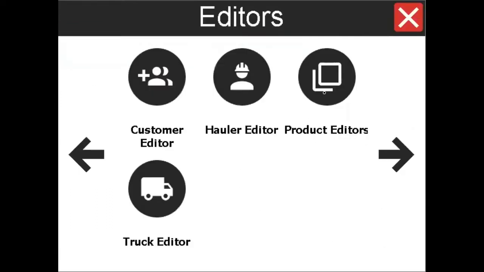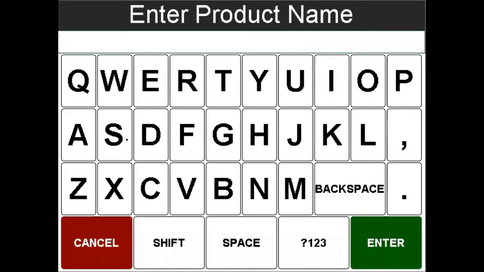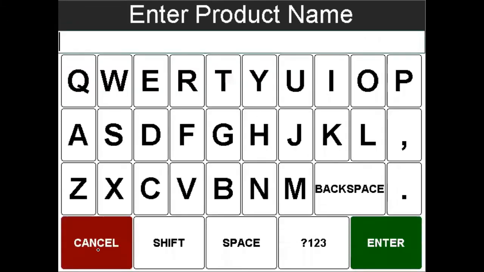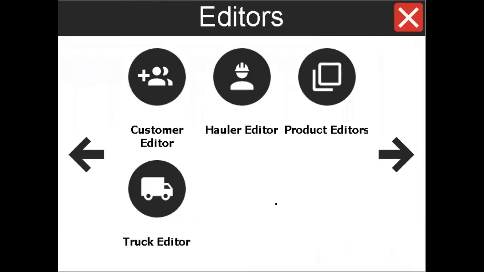You'll notice that the product editor looks exactly the same and functions in a similar manner. Once you've got your products added, we can hit the exit button. And from here, we'll go ahead and exit out as well.